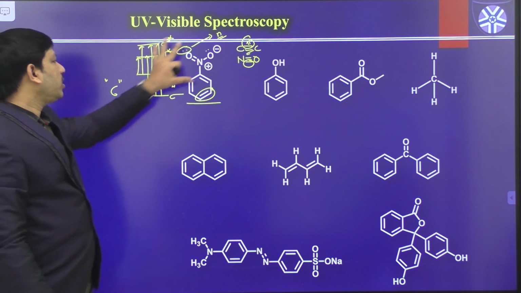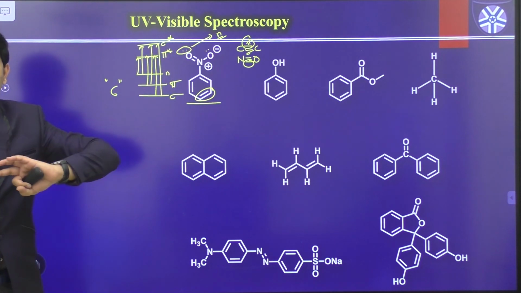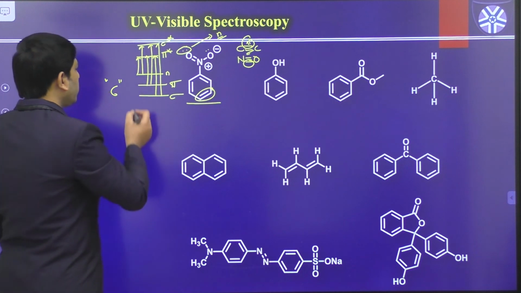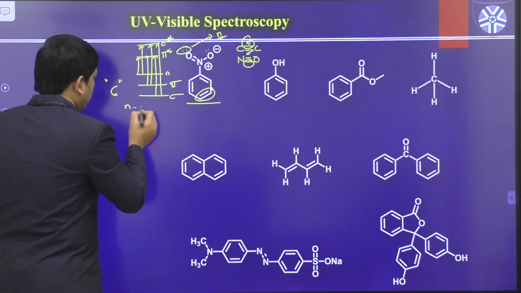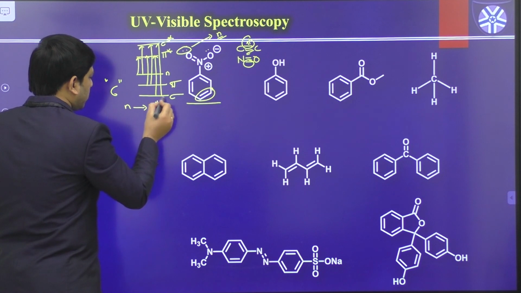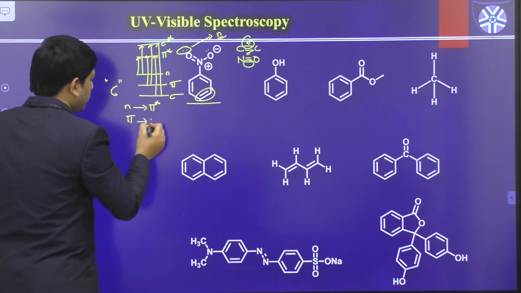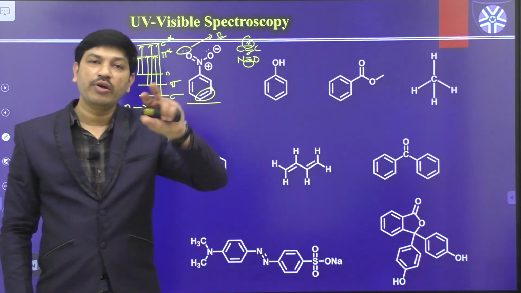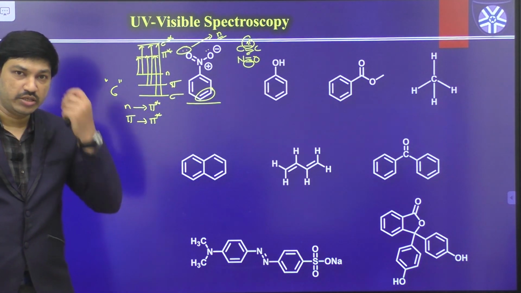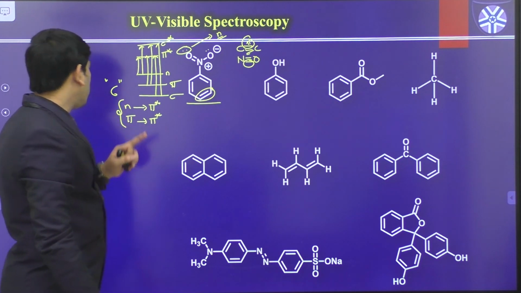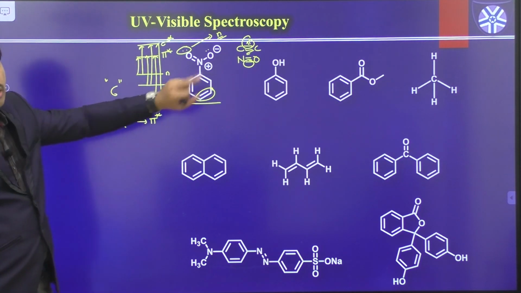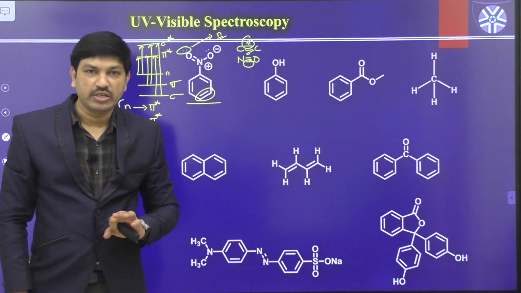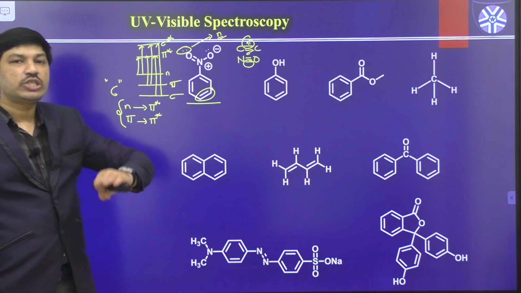So like this, in this particular molecule a total of 6 possible transitions are available, but among those the most probable transitions are n to pi star and pi to pi star, because these two transitions require lower energy when compared to all other transitions. So these are the most probable transitions in this particular molecule, but in general in this case we can get 6 possible transitions, because this molecule contains all types of levels.